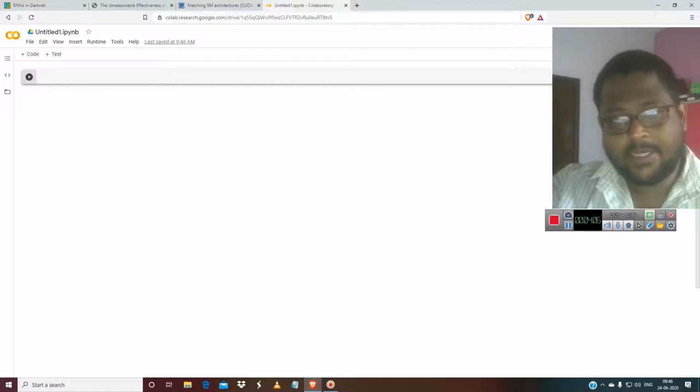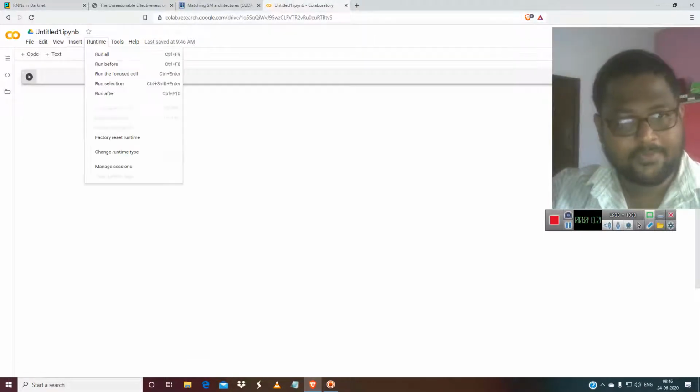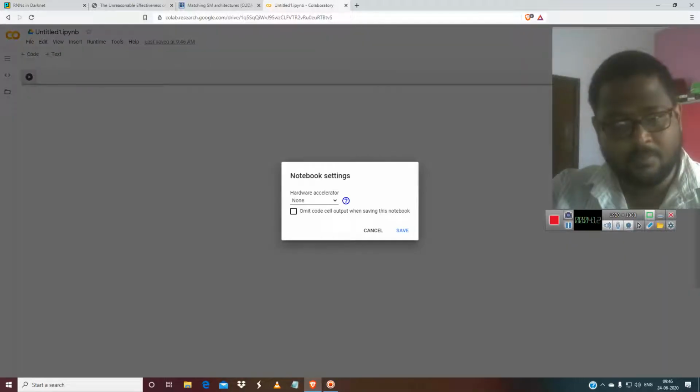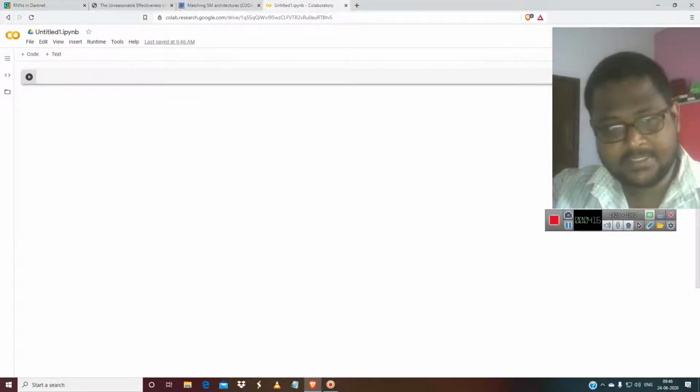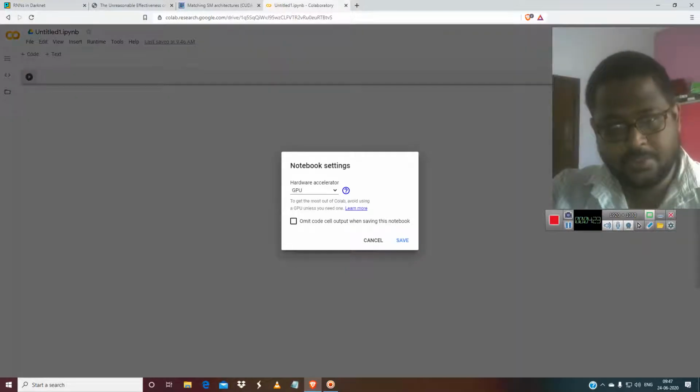I will tell you how to find everything in this. So let me first change the runtime mode to GPU, and save this. The runtime mode is now changed to GPU.